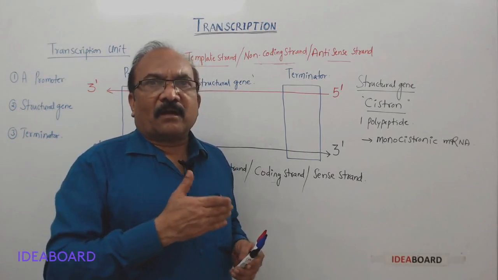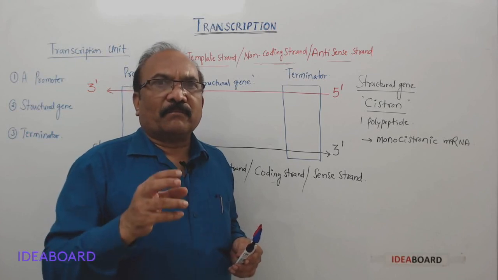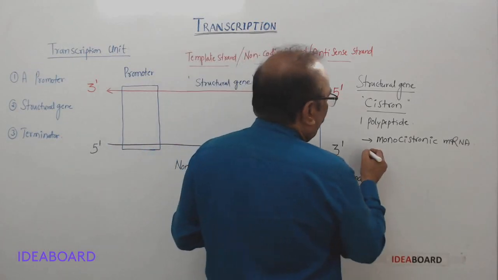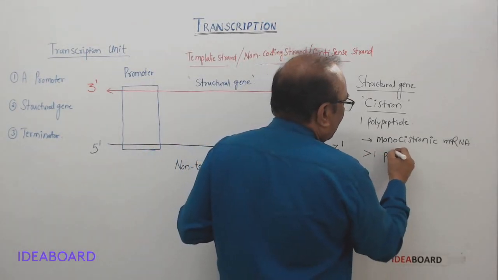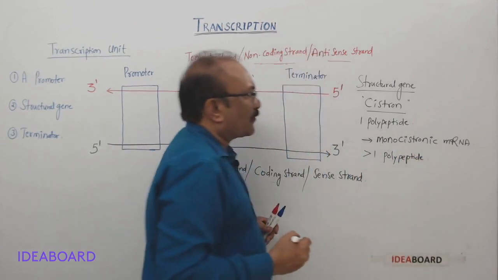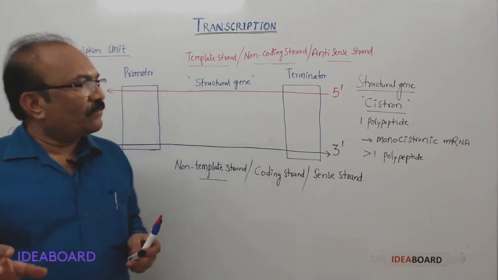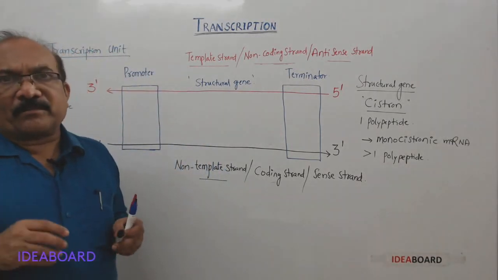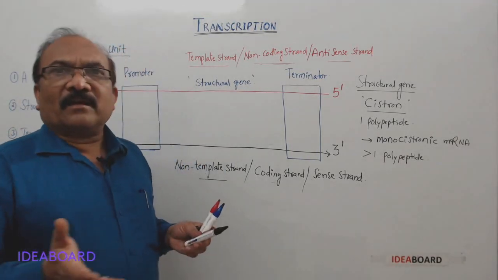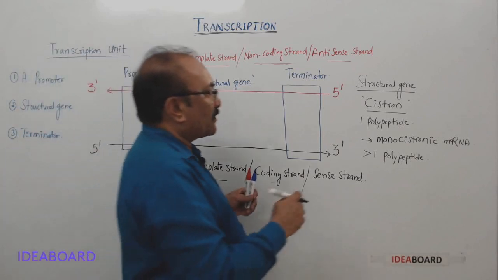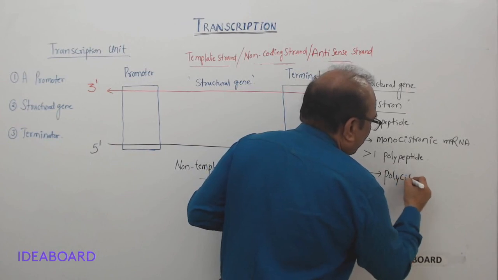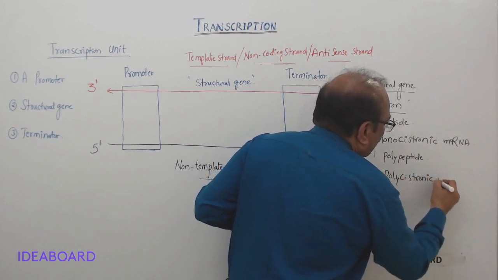This is common in eukaryotes, but in prokaryotes, this cistron will have information for more than one polypeptide. So when this cistron has information for more than one polypeptide, then when the mRNA is formed, the mRNA will carry information for more than one polypeptide. That's why that mRNA is called polycistronic mRNA.